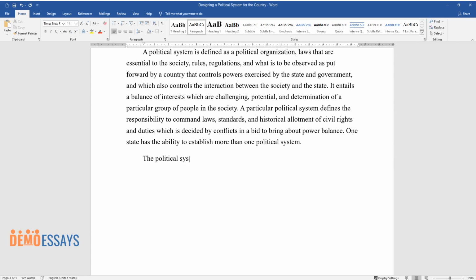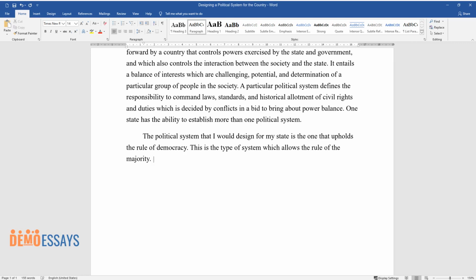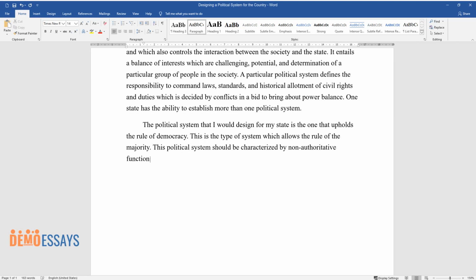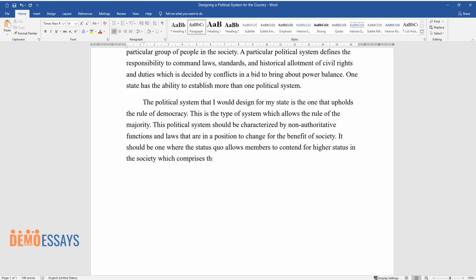The political system that I would design for my state is the one that upholds the rule of democracy. This is the type of system which allows the rule of the majority. This political system should be characterized by non-authoritative functions and laws that are in a position to change for the benefit of society. It should be one where the status quo allows members to contend for higher status in the society which comprises the group of elites.